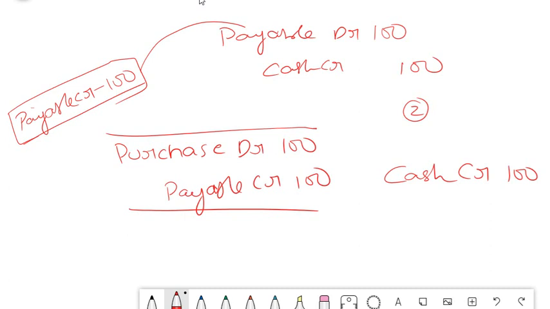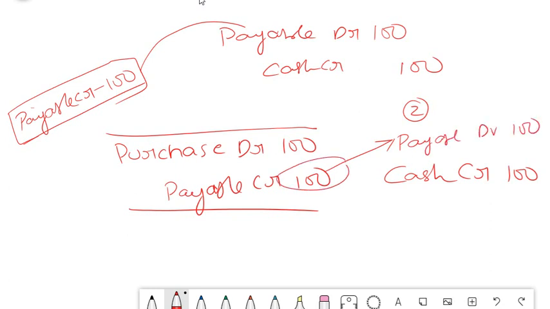Simply take the example of your personal life. If you have to pay someone some money, once you pay it, your liability is knocked off. You need not pay someone again, isn't it? Same is the case with your company accounts. Because now you have paid an amount of 100, you have reduced your cash and you have to nullify your payable account also. So you will post an opposite entry of this: payable debit 100.